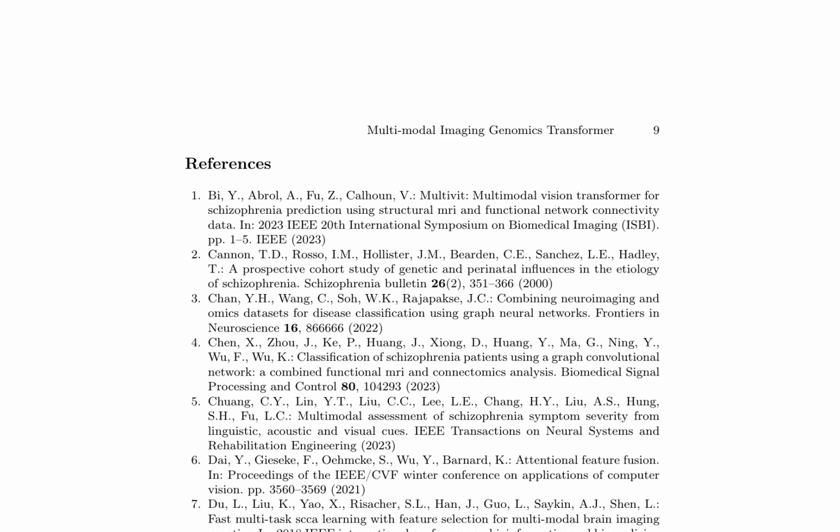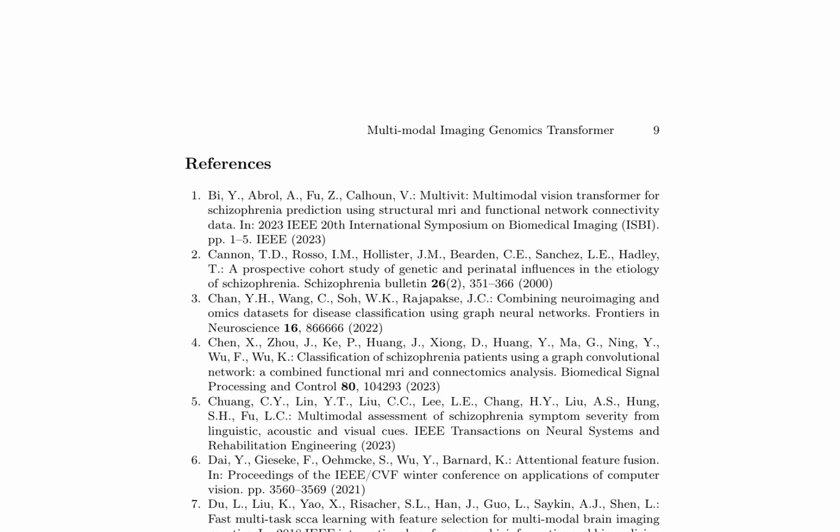This paper presents a comprehensive review of the current state of multimodal imaging genomics in schizophrenia research. The authors provide an extensive list of references, highlighting the work of various researchers in the field. The references cover a range of topics, including multimodal vision transformers, graph neural networks, and attentional feature fusion. The authors also discuss the importance of imaging genetics in schizophrenia research, citing studies that have used functional MRI and connectomics analysis to classify schizophrenia patients.